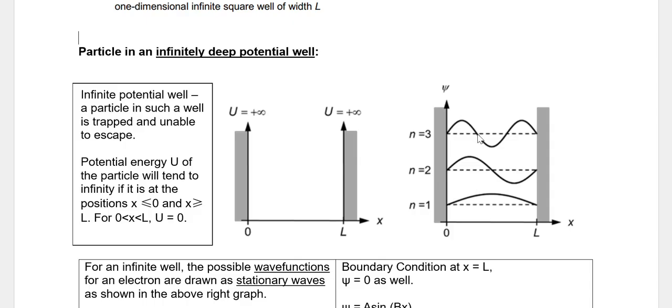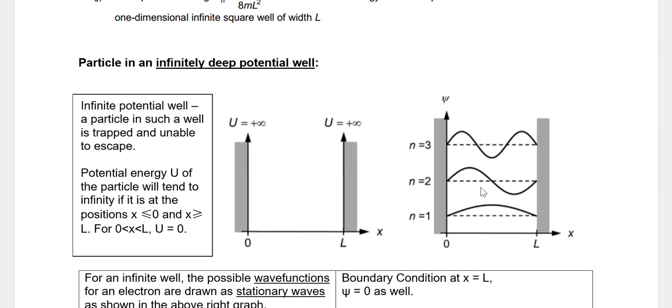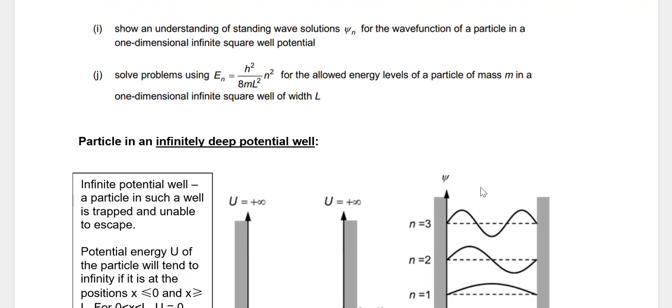I cannot find the electron here and here, but I can find it within here, and within here. So that's the idea behind standing waves to represent a particle in an infinitely deep potential well. So that's the understanding of standing wave solutions.